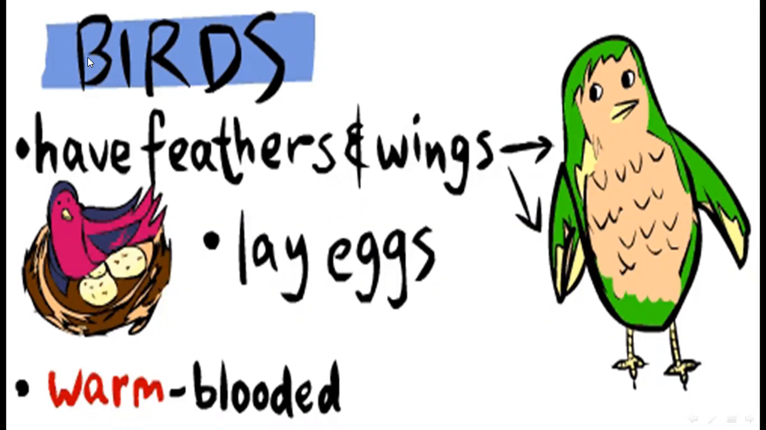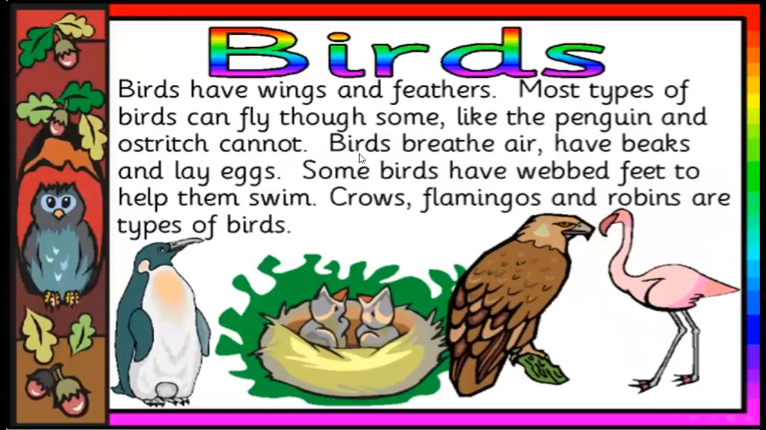This is the fourth group of vertebrates. Birds have feathers and wings. Birds lay eggs, and birds are warm-blooded animals. Most types of birds can fly, though some, like the penguin and ostrich, cannot. See, ostrich and penguin cannot fly.